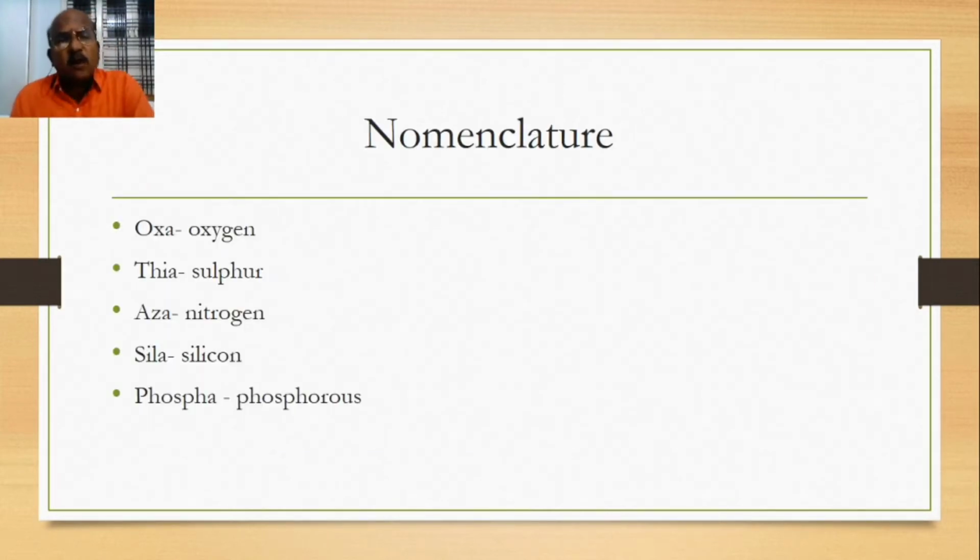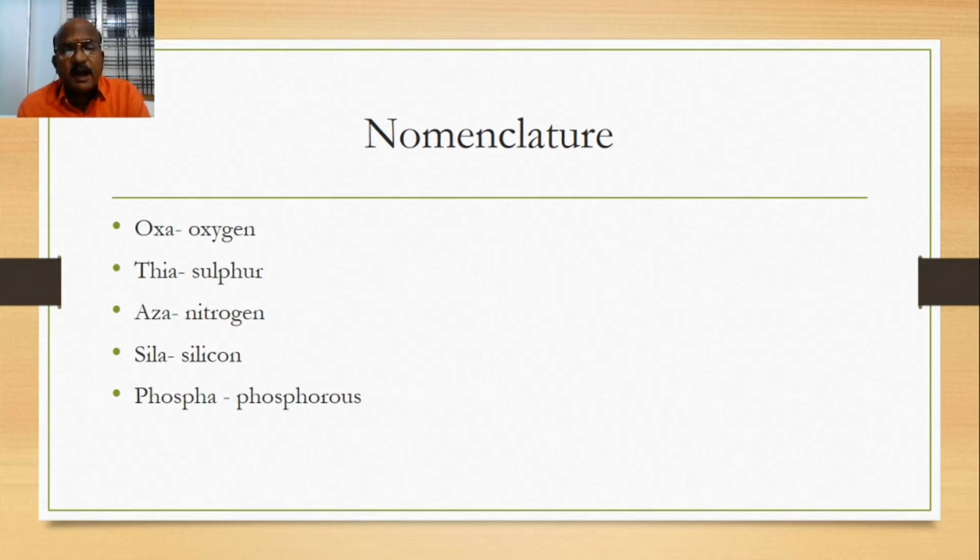In the nomenclature, we can say that oxa means oxygen, thia means sulfur, aza means nitrogen, sila means silicon, and phospha means phosphorus. For this BSc degree level, we are discussing here oxa, thia and aza, because oxygen, sulfur and nitrogen containing compounds will be studied here.